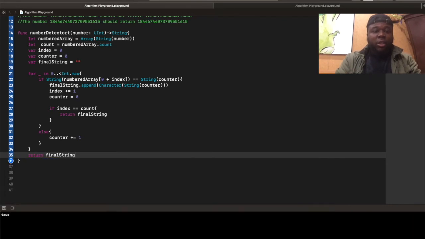And then to satisfy this function's requirements, we're going to return the final string. So basically, this goes through every individual number in the string, and it asks if it's equal to whatever the value is for counter. Counter starts at 0. Let's say we're doing number 123. If it goes to the first number, it asks if it's equal to 0. If it's not equal to 0, it's going to add 1 to it, and then go to the loop and ask it again. Are you equal to 1? If it's equal to 1, then it appends that number to the string, puts counter at 0, and then goes through the loop again.